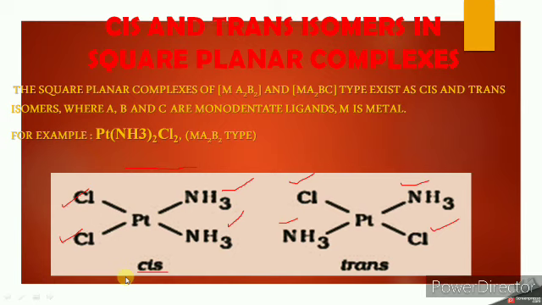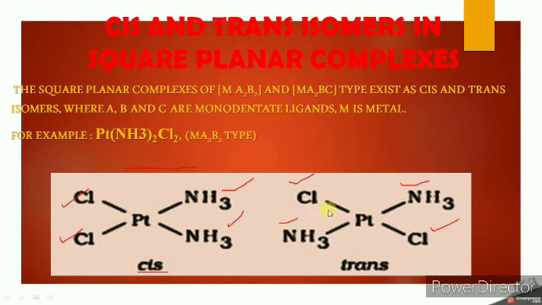The cis isomer is polar with a non-zero dipole moment, while in the case of trans it has zero dipole moment. What is the reason behind that?